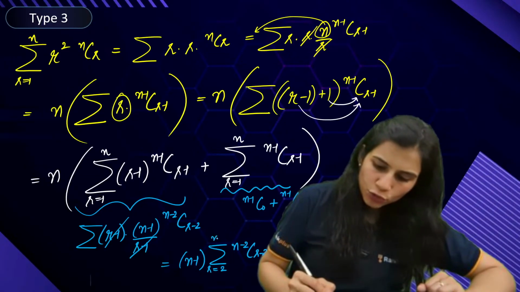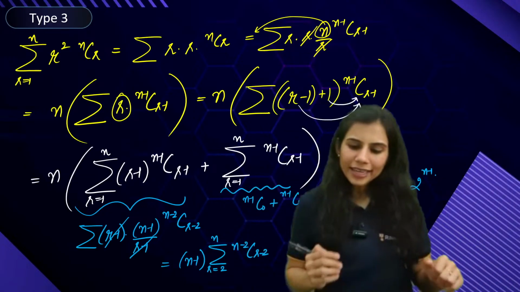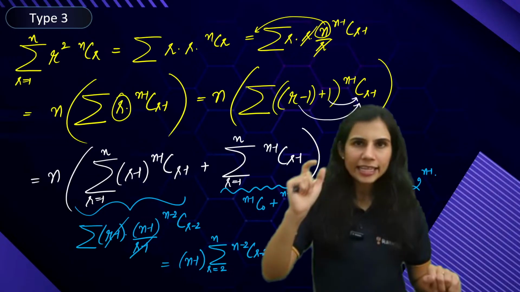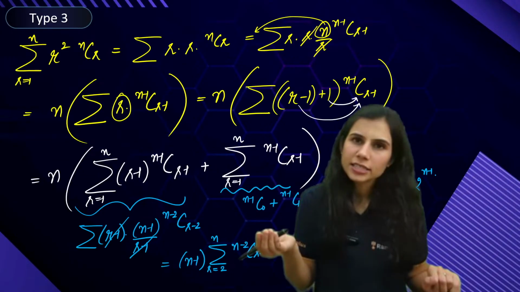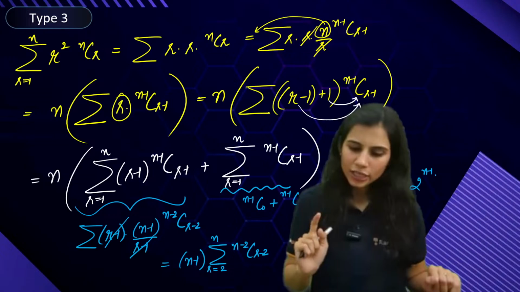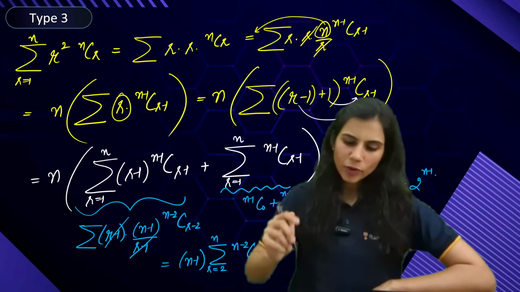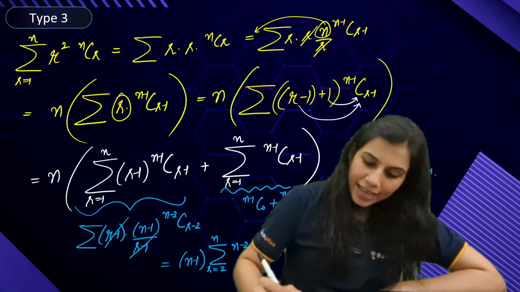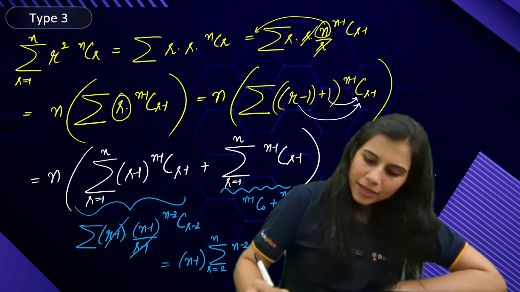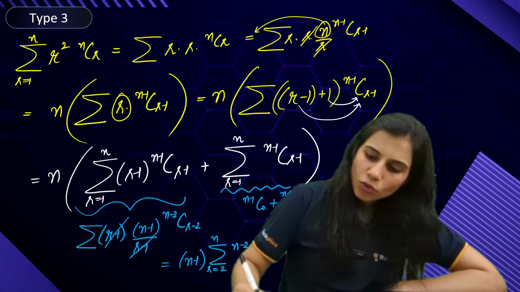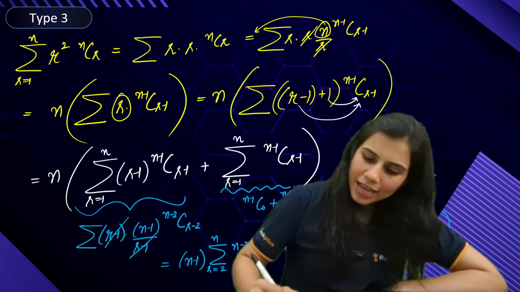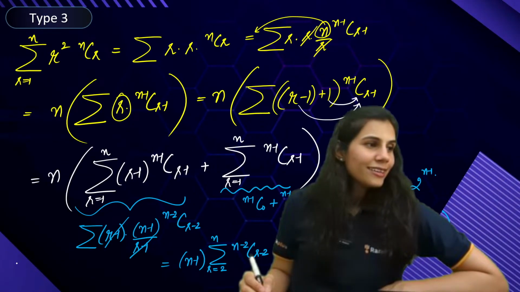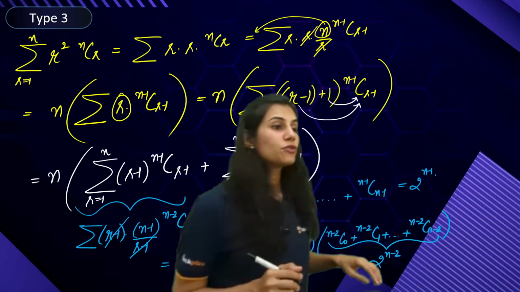Now you will have to write 2 to n, because if you plug in r as 1, you will get n minus 2 C minus 1. That doesn't make sense. We are dealing with whole numbers whenever we write nCr. n is a natural number, r is a whole number. The lower index cannot be minus 1. So I will start it from r equals 2, not r equals 1. And when I do that, what do I end up getting? n minus 1 as it is. Then I have n minus 2 C0 plus n minus 2 C1 plus and so on n minus 2 C n minus 2. And this series is nothing but 2 to the power n minus 2.